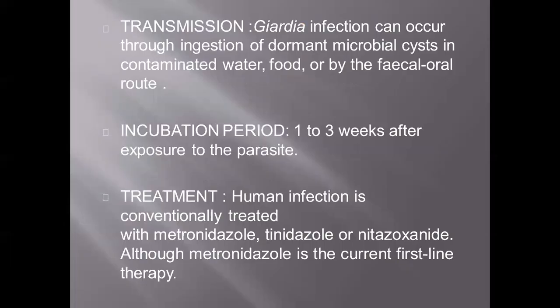Transmission: Giardia infection can occur through ingestion of dormant microbial cysts in contaminated water or food, or by the fecal-oral route. The incubation period is 1 to 3 weeks after exposure to the parasite. Human infection is conventionally treated with broad-spectrum antibiotics.